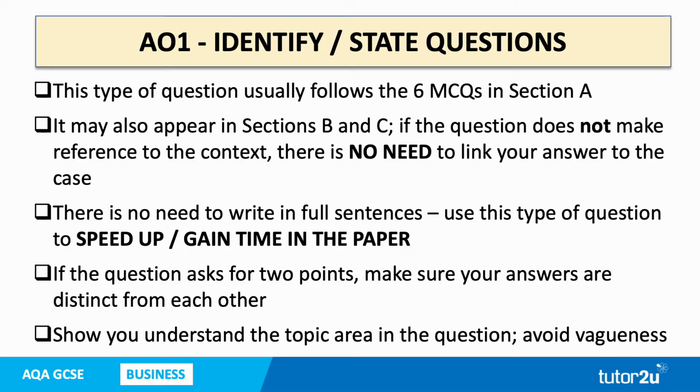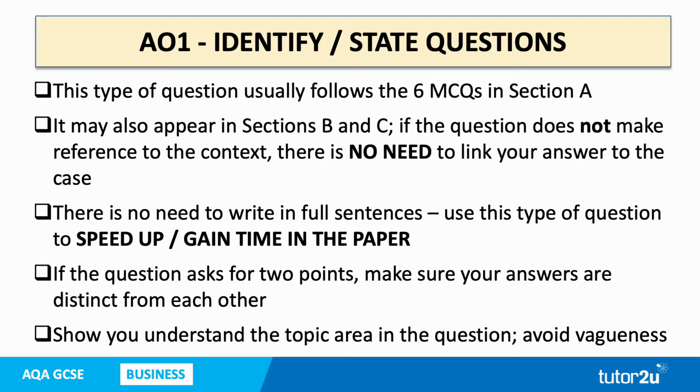Let's look at those identify and state questions. Assessment objective 1 here. This type of question usually follows the 6 MCQs that you get in section A, but it may also appear in sections B and C. If the question itself does not make reference to the context, if it doesn't mention the business or the context, you don't need to link your answer to the case.